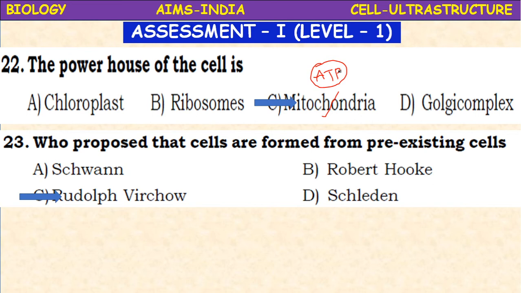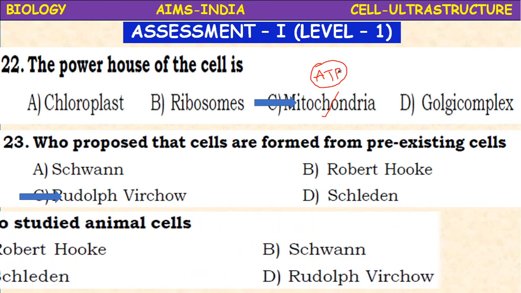Even Hofmeister was the first person to observe cell division. At the same time, Rudolf Virchow also observed cell division and proposed that cells are formed from pre-existing cells. So his point is also introduced in the cell theory. Later, the modern form of cell theory was introduced by Rudolf Virchow. In that, this point was mentioned: cells are formed from pre-existing cells.